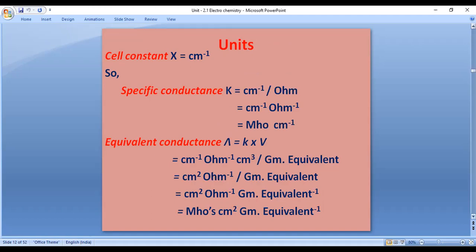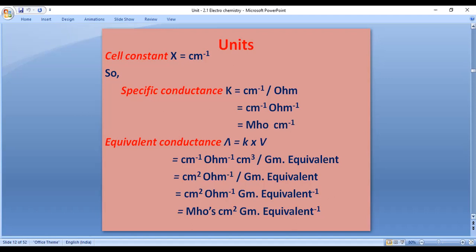So according to that, specific conductance K has units per centimeter per ohm, or mho per centimeter. Whereas for the equivalent conductance, the normality is taken in gram equivalents. That's why it is per centimeter per ohm, centimeter square per gram equivalent.